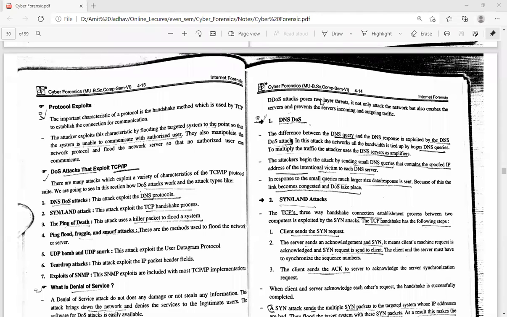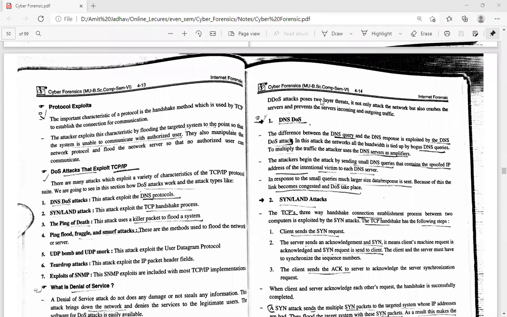For example, if we log in with Facebook, at that time we send our ID and password. This data is sent to the server using the URL, with our ID and password in encrypted format. Then the server gets the DNS name and converts it into the IP address, and it authenticates the user.